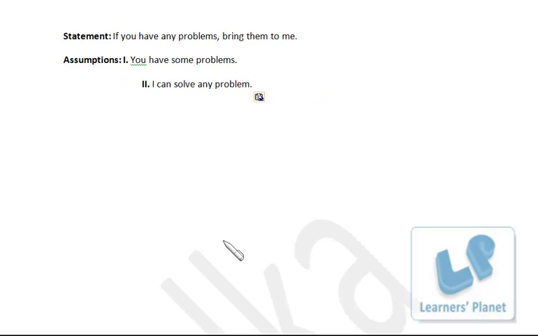Statement: if you have any problems, bring them to me. The author is saying that if you have any problem, bring them to me. Suppose I'm a teacher and you are my student. If I'm teaching you something, at the end of the session, generally what do I say? If you have any problem, you can mail me. If you have any doubt, you can mail me.